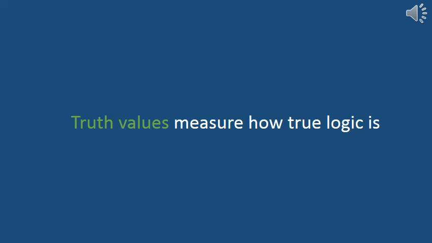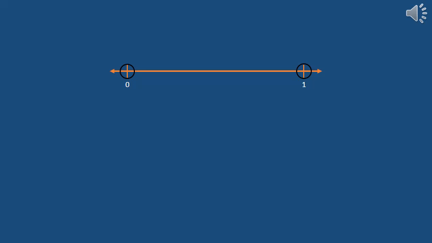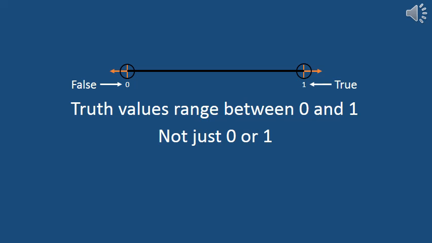This can be better quantified by looking at truth values. Truth values are a measure of how true a logic statement is. In conventional logic, something can be completely true or completely false, which are represented by 1 and 0. Fuzzy logic is able to handle truth values between completely true and completely false.